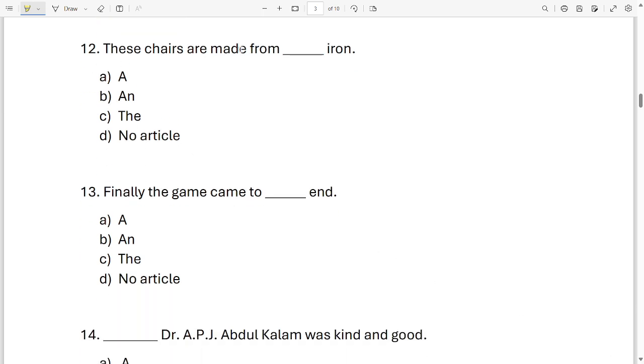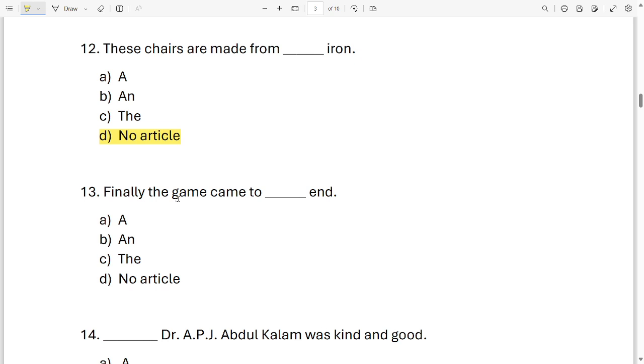Next one. These chairs are made from dash iron. A, an, the or no article. Which word will come over here? Option A, B, C, D. Which one? Look at the sentence. Look at your option and choose the correct answer. No article is required in the sentence. Nothing should come over here. The sentence is, these chairs are made from iron. That's it. No article required in this sentence.